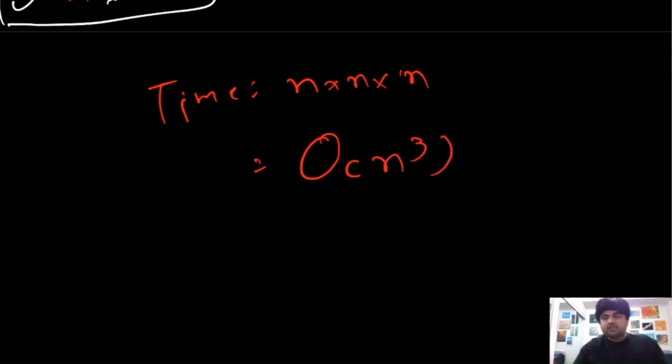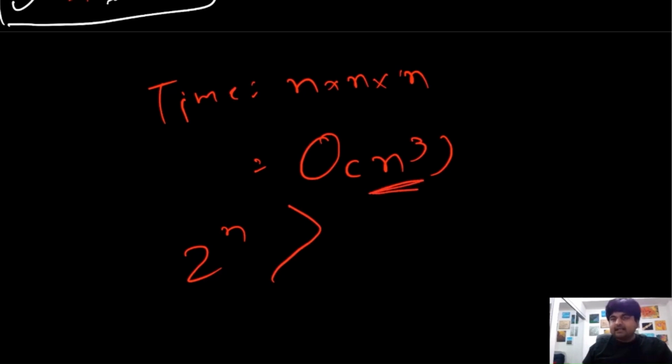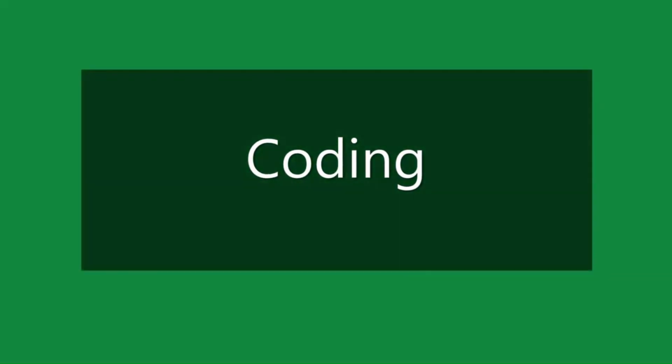So this is also a pretty high time complexity, but if you compare it with 2 to the power of n, this is actually way less. Because this time complexity can still be calculated, and this is a polynomial time complexity. But the thing is, the other one is exponential, and yeah, we need exponential salary but not exponential time complexity. So let's code up the solution.